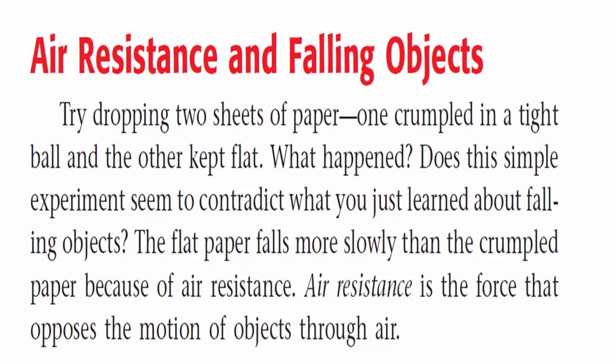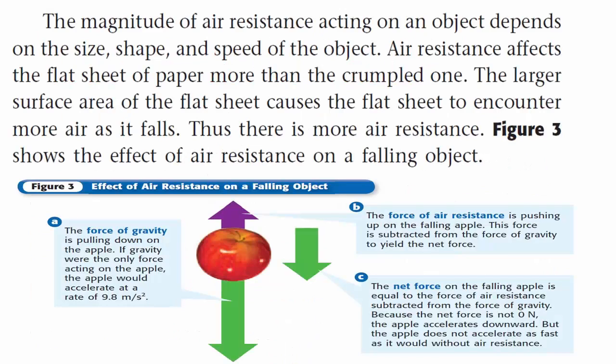Air resistance and falling objects. Try dropping two sheets of paper, one crumpled in a tight ball and the other kept flat. What happened? Does this simple experiment seem to contradict what you just learned about falling objects? The flat paper falls more slowly than the crumpled paper because of air resistance. Air resistance is the force that opposes the motion of objects through air. The magnitude of air resistance acting on an object depends on the size, shape, and speed of the object.